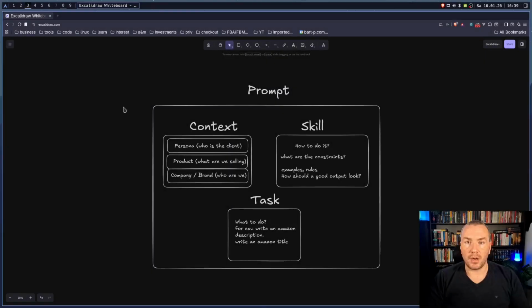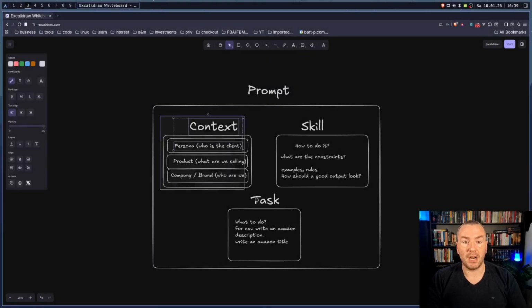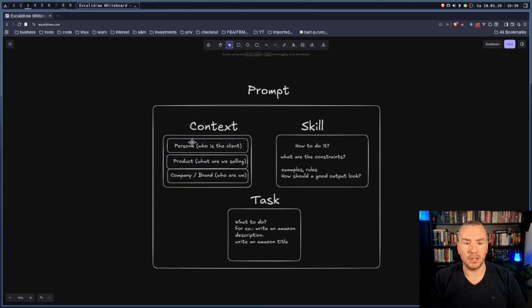So I'm building my SaaS that is generating modular prompts, and the skill is an integral part of it, and a very important one at that. Let us start. Okay, to showcase a little bit what we are actually doing: the context part we have done in the last video. This is how we build from persona, the product, and the company. So 3 different modules which can be exchanged as needed. From that we build the context.